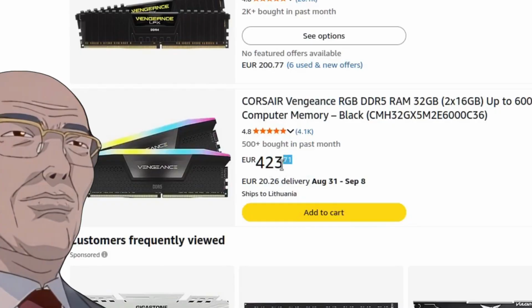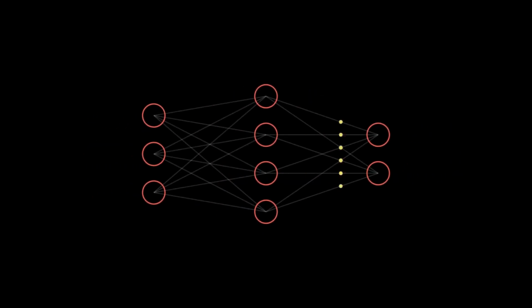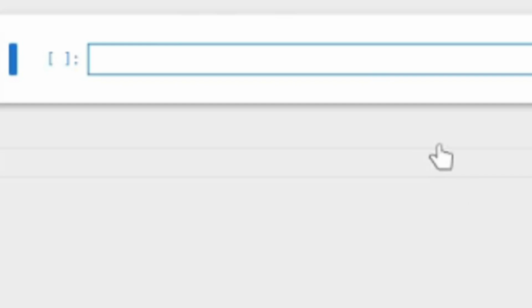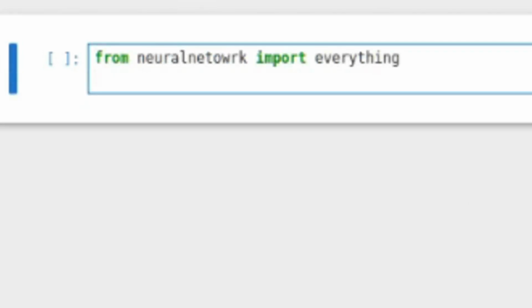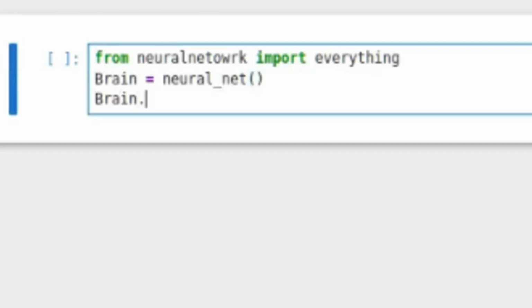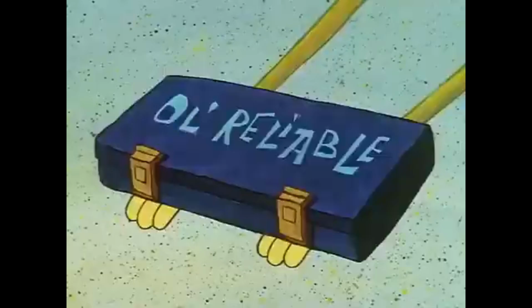We can't do that because we need memory. So I'm thinking, what if I can reuse the layer that way, save the memory? And to do that, I need to write my own neural network, which I kind of forgot how to do. Fortunately, there's this library called PyTorch written by smart people, and I can just use it.